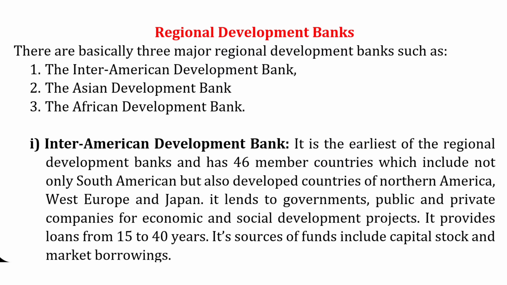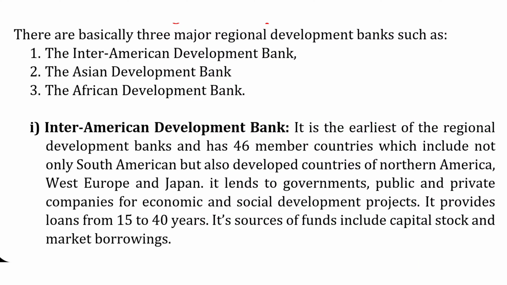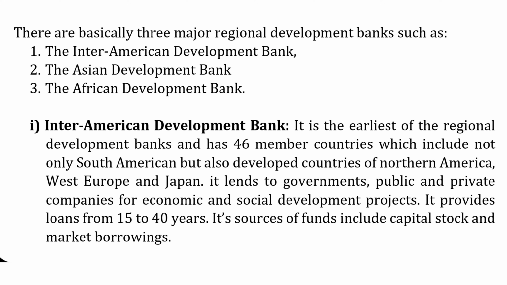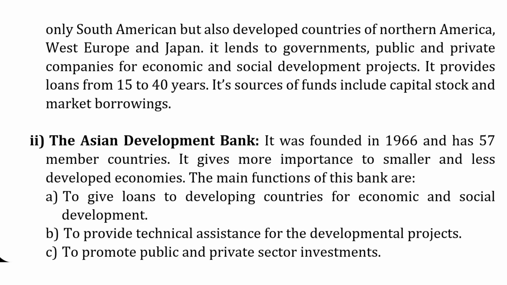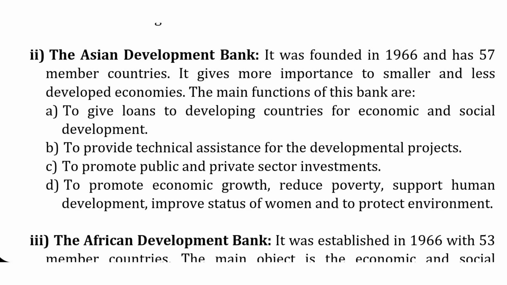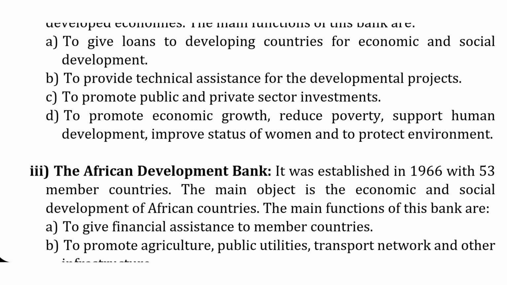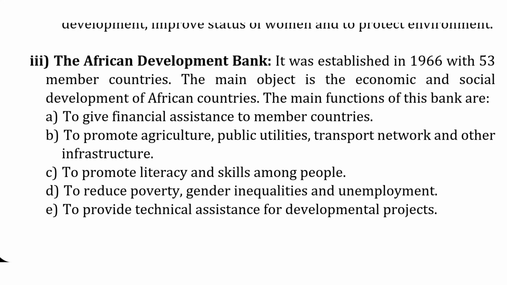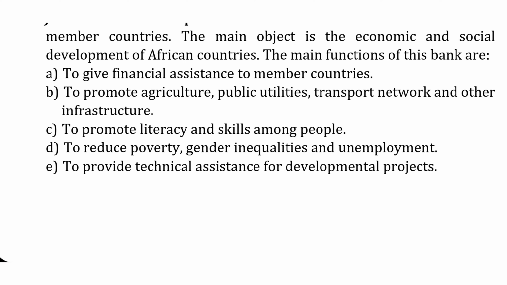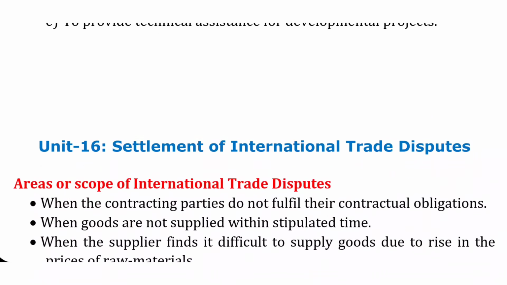The second one is the Asian Development Bank, and the third is the African Development Bank. So the first bank is related to America, the second to Asia, and the third to Africa. All the countries which lie in these continents provide finance, technical assistance, technology, and help in developing infrastructure.